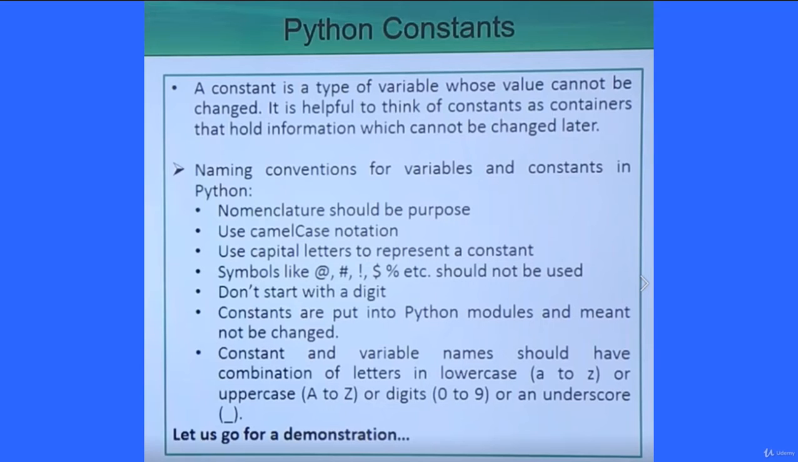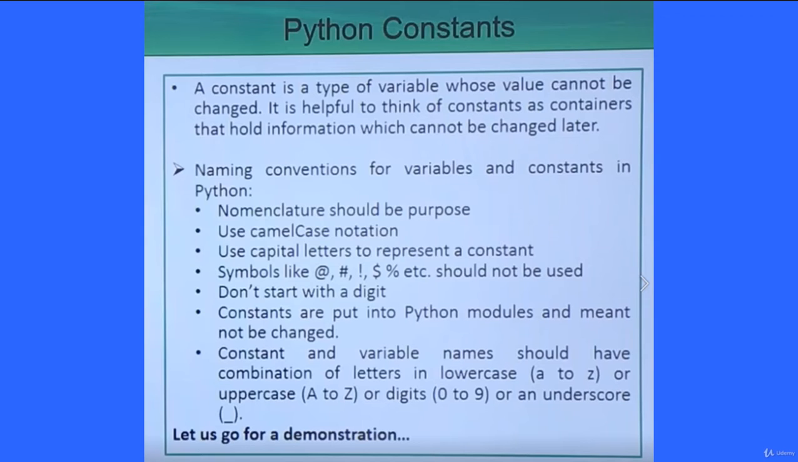Symbols like @, hash, exclamation, dollar, percentage, etc. should not be used. Don't start with a digit, that is very common. In the previous video also we have shown you that 1variable is not a valid variable name, but variable1 is a valid variable name. Constants are put into function modules and meant not to be changed. As I discussed earlier, the constants cannot be changed later on.